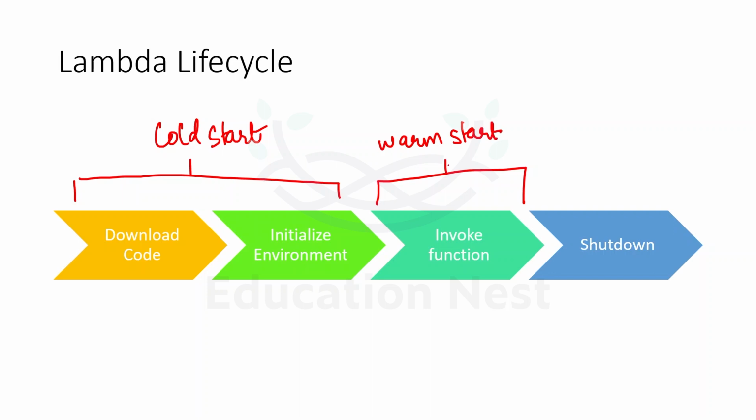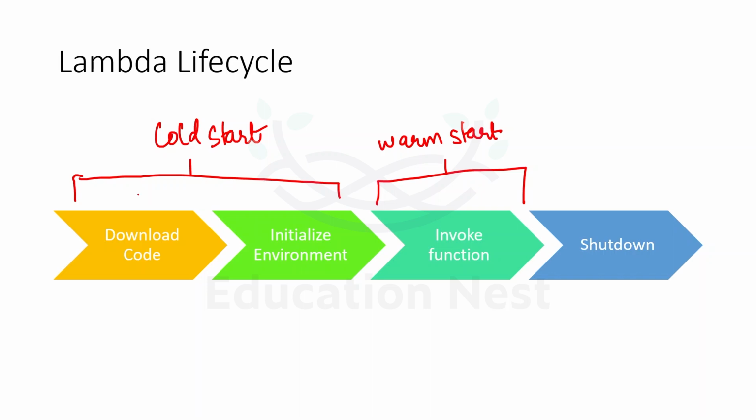So when I say download the code, what will happen? When we upload our code to the Lambda function, if something is abstract at this point of time, don't worry, we will be looking at this on the portal as well. You will get a better understanding. So when we download the code over here, it means that whenever we upload the code for Lambda, the Lambda would be storing the code into S3 and it will encrypt it at rest.